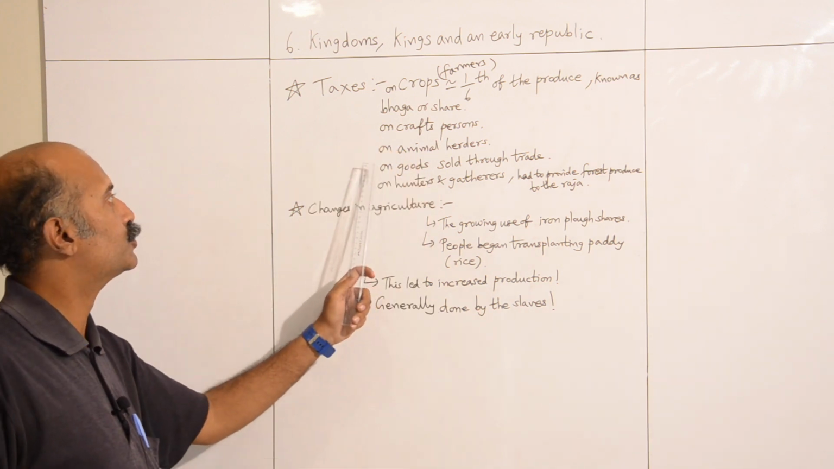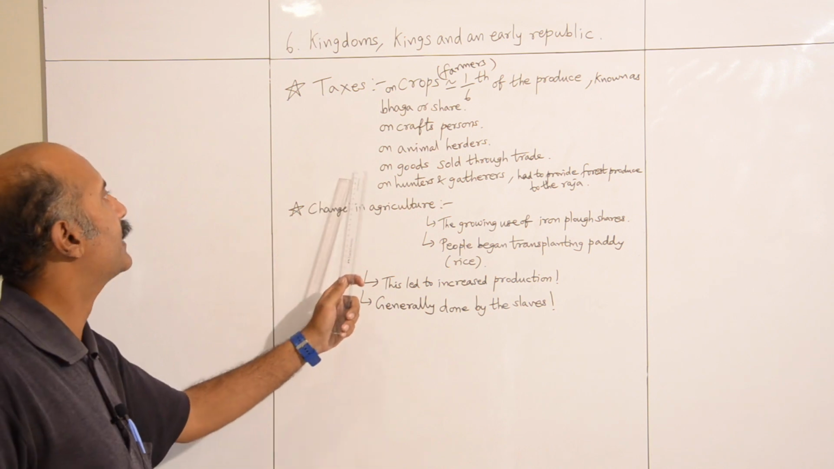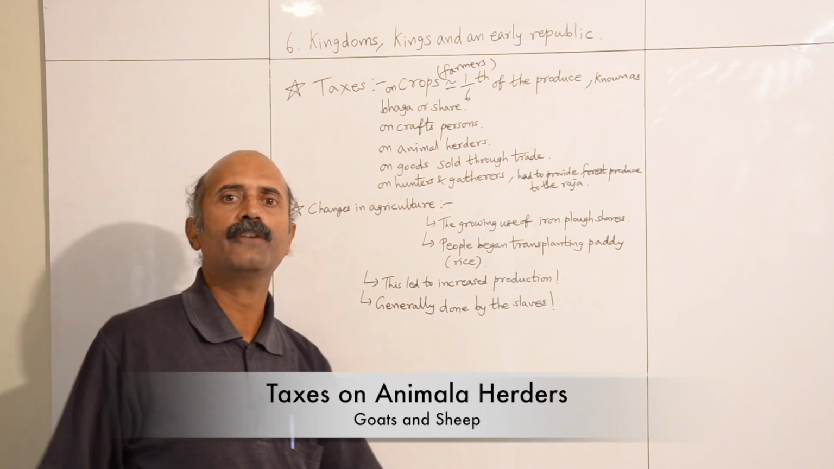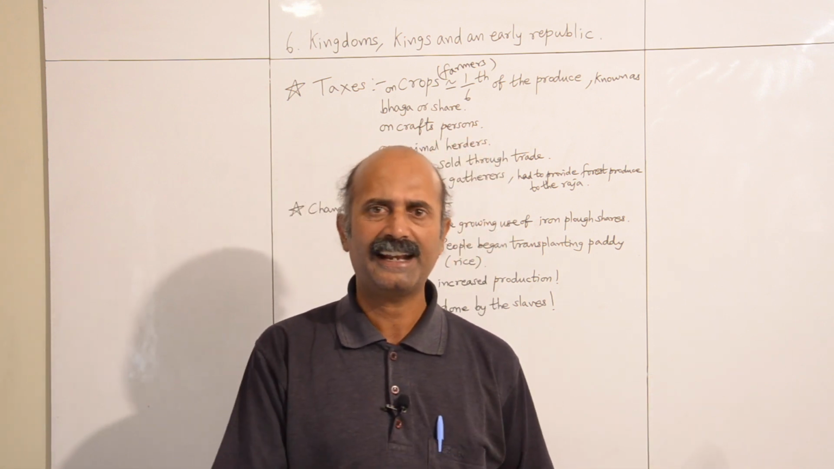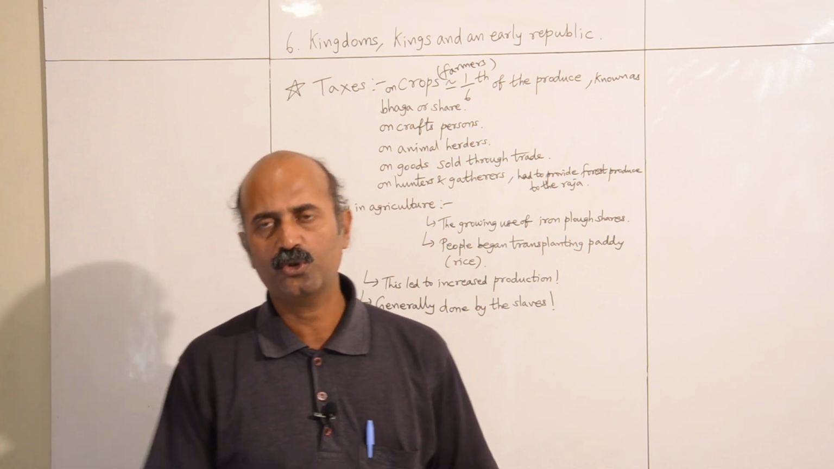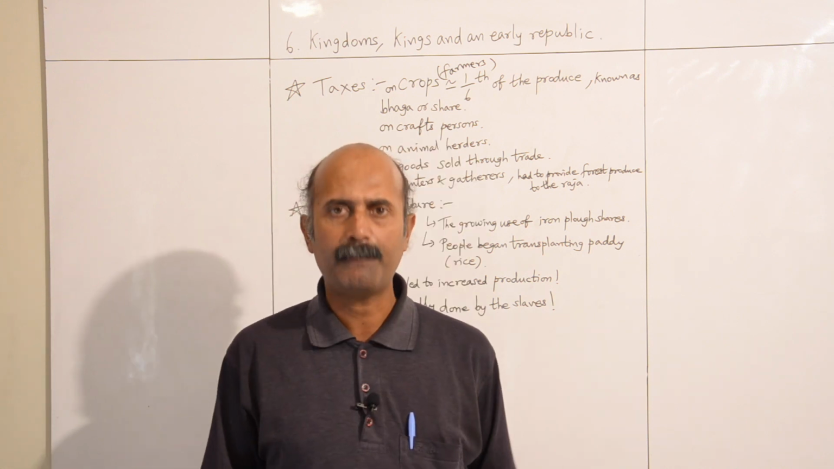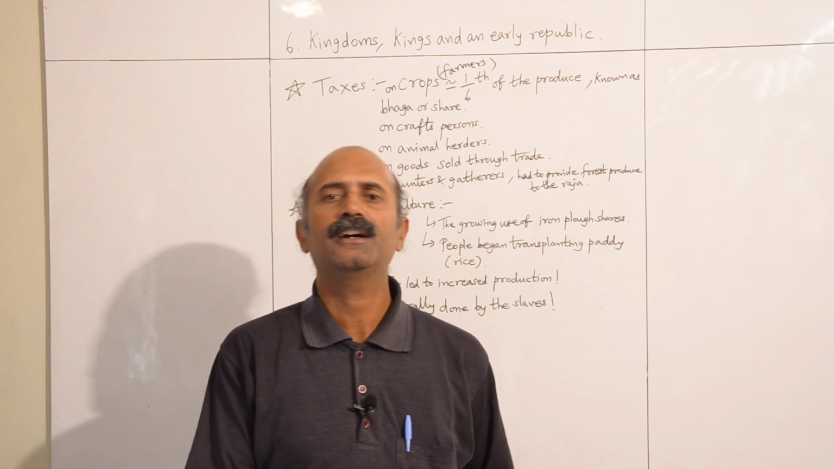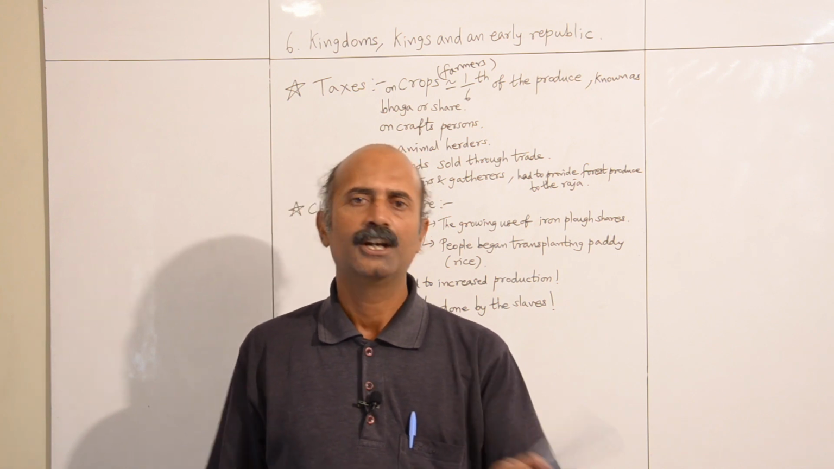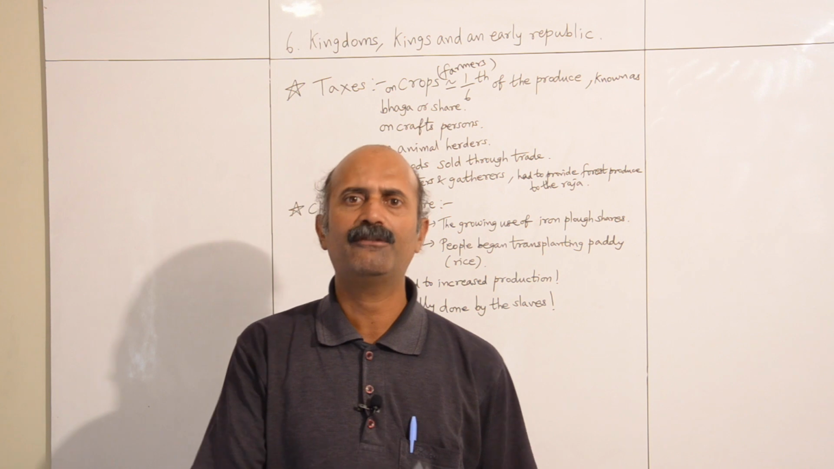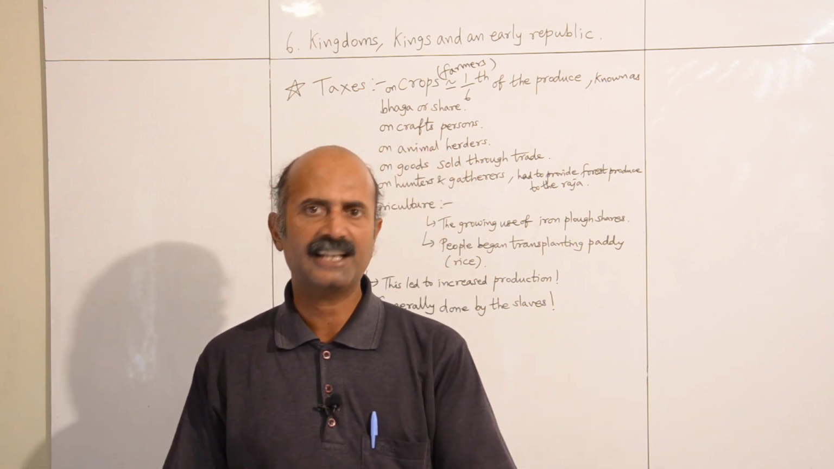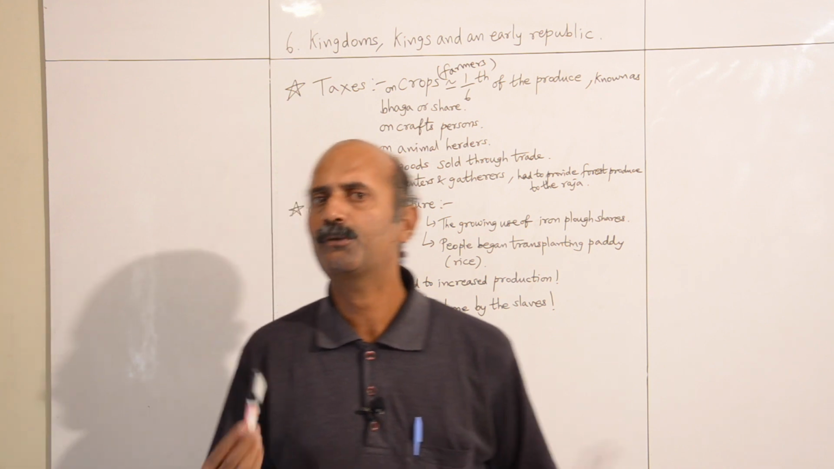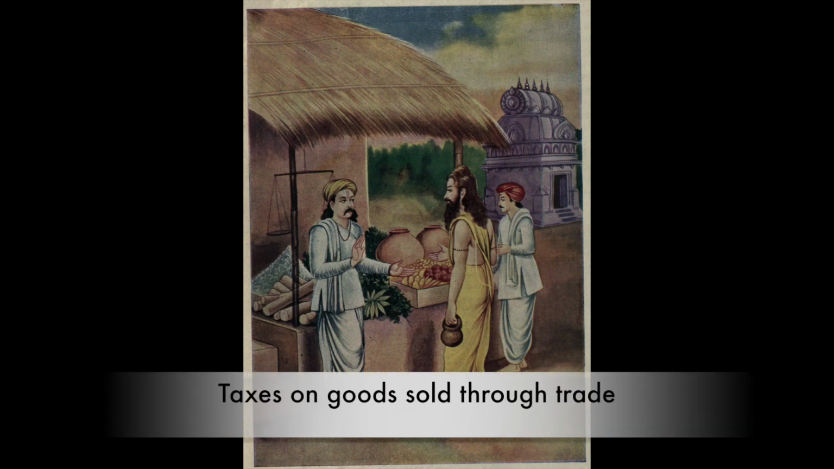Then taxes were also taken on animal herders. There were a lot of herders. They had a lot of goats or sheep, or even maybe in desert areas like camels, horses. They had to give food to the animals which they maintained. So either they had to give some of these animals, like some sheep or goat, to the rajas, or maybe give a produce, like the goat's milk or the sheep's milk, to the king's palace, or to the rajas. Some adjustment was there.